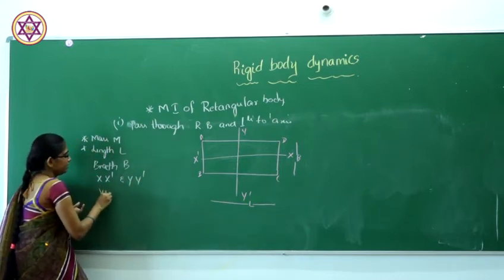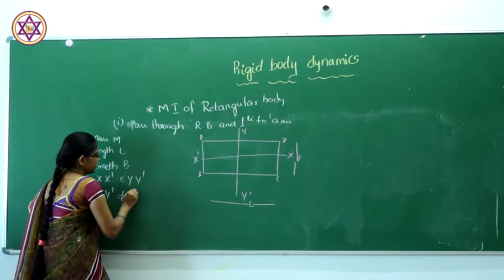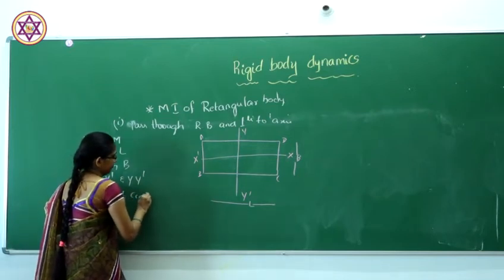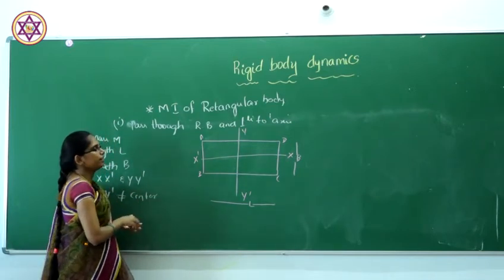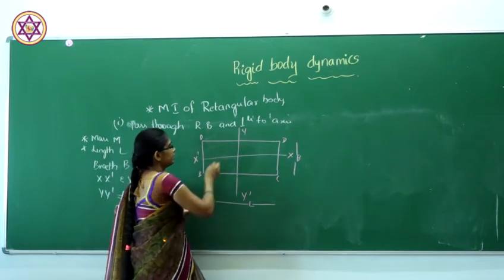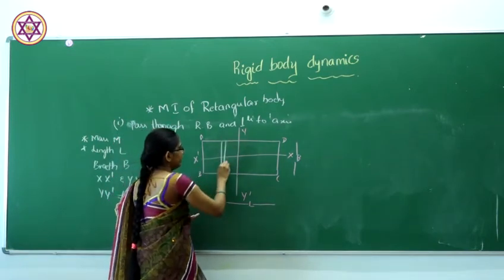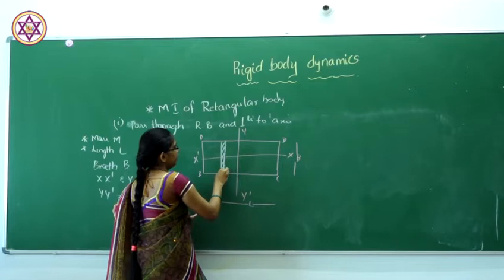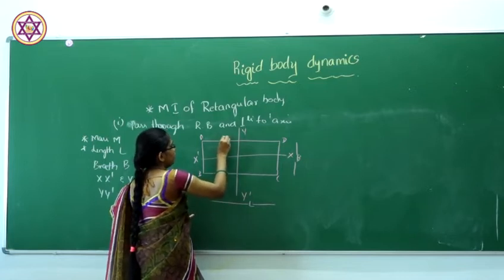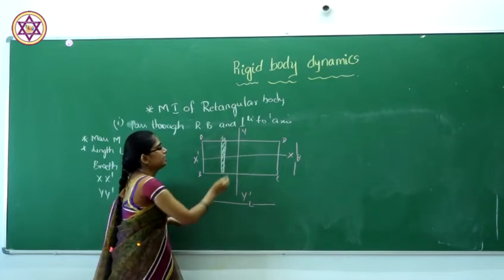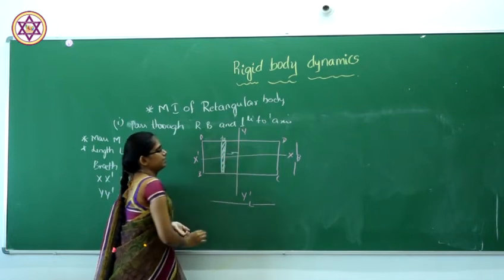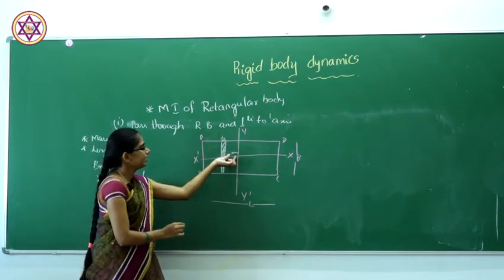So y dash is not exactly the center. Here also we have to consider a small element of area, a small part of length dx at a distance x from the axis.